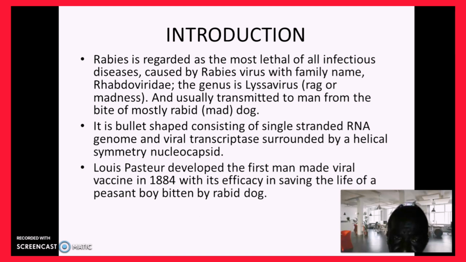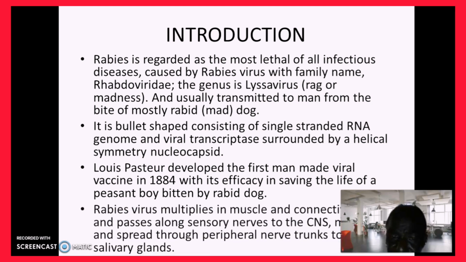Louis Pasteur developed the first man-made viral vaccine in 1884. That was a very important feat, which was efficacious in saving the life of a peasant boy bitten by a rabid dog. You can imagine how important that finding, that discovery, was then.